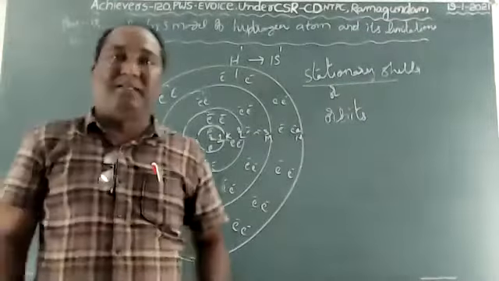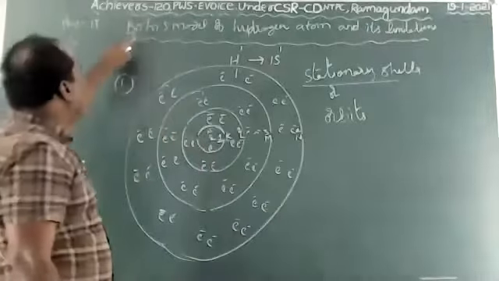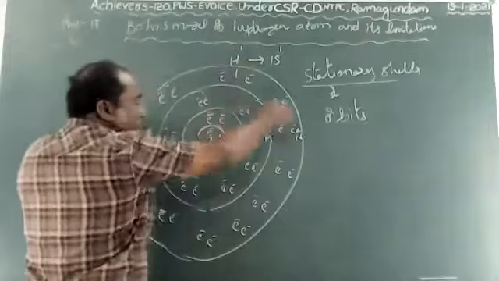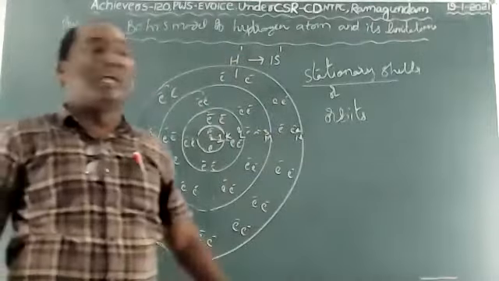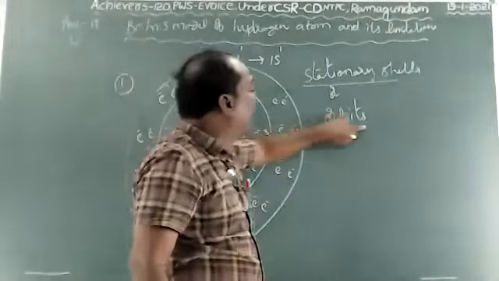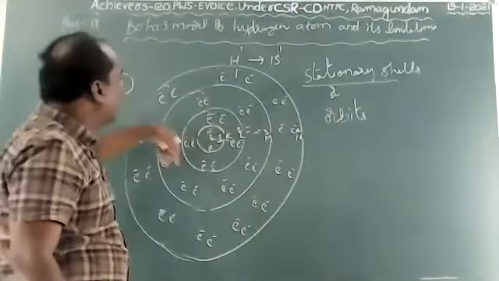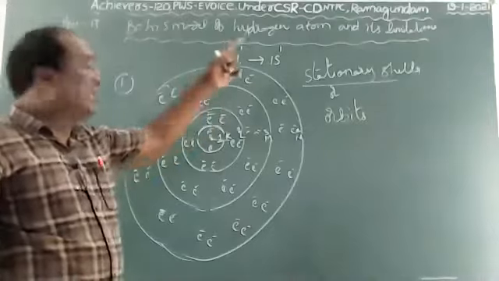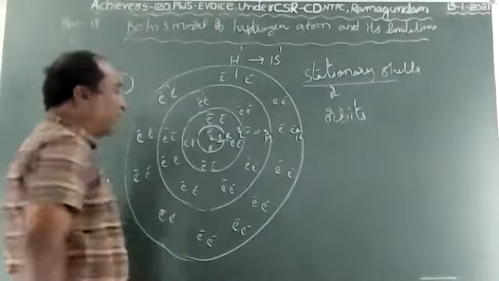What is meant by orbits? According to Bohr, orbits means the circular shape of shells. The circular shape of shells is called orbits. These are all circular in shape. The circular shape of shells we call an orbit or shell. So that's the first point.